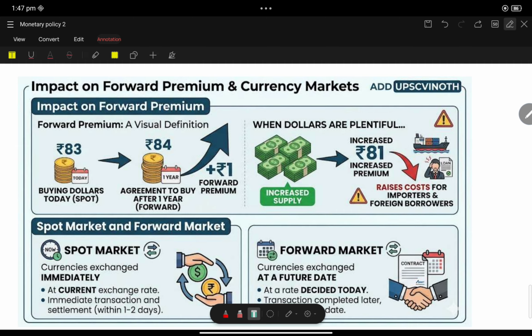Let us say the dollar rate today is 83 rupees. I want to buy dollars for a futuristic purpose, let us say for 6 months. I want to pay extra. How much extra? Let us say they are saying 84 rupees. This 1 rupee is extra. This is called forward premium.